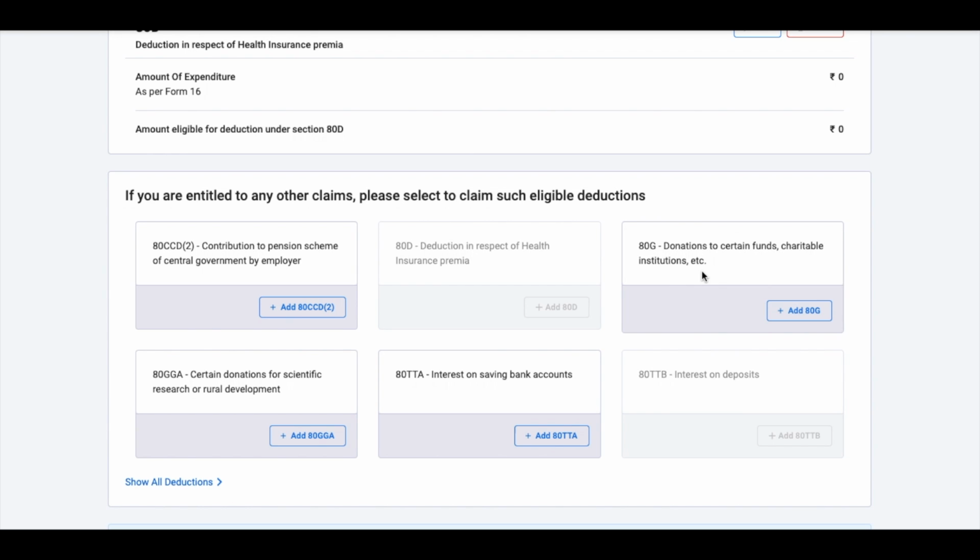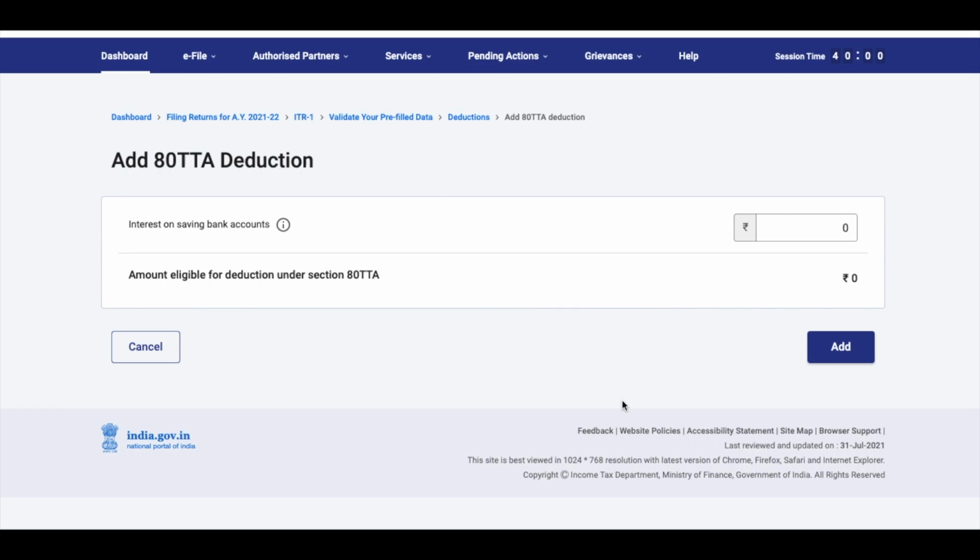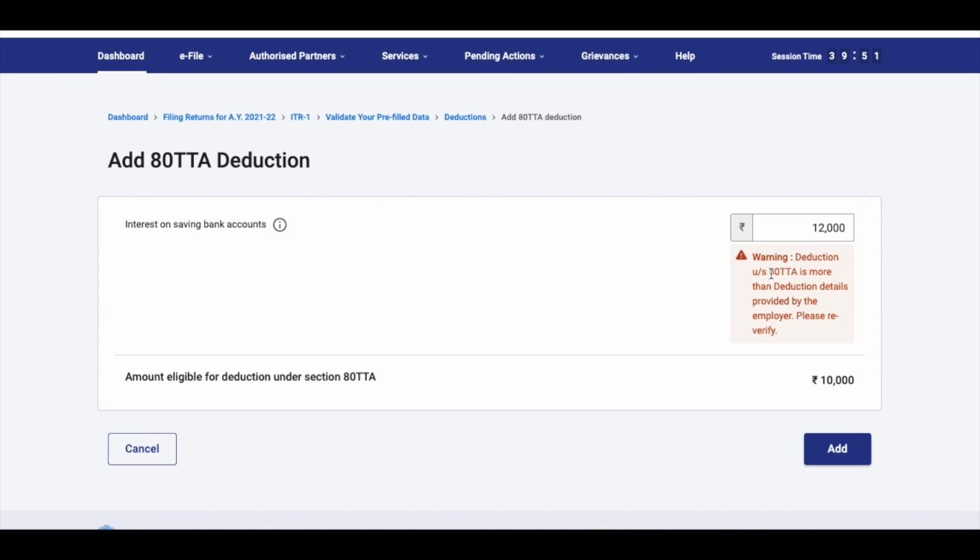One important point to note here is section 80TTA. Now as per section 80TTA, to a resident individual, a savings account interest deduction up to rupees 10,000 is eligible. So let's say your savings account interest is whatever income you've shown from savings. Like you remember, we showed 12,000. If I put 12,000 here, it will say that I am not allowed to take 12,000. I am allowed to take only a maximum of up to 10,000 rupees.